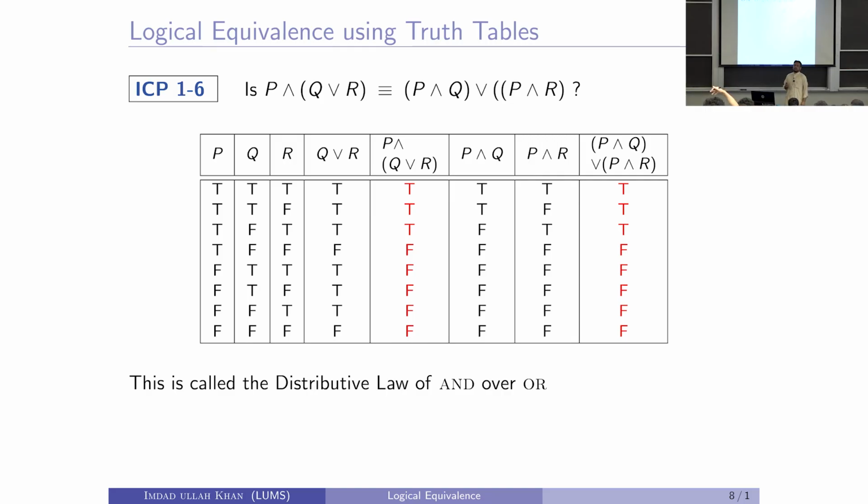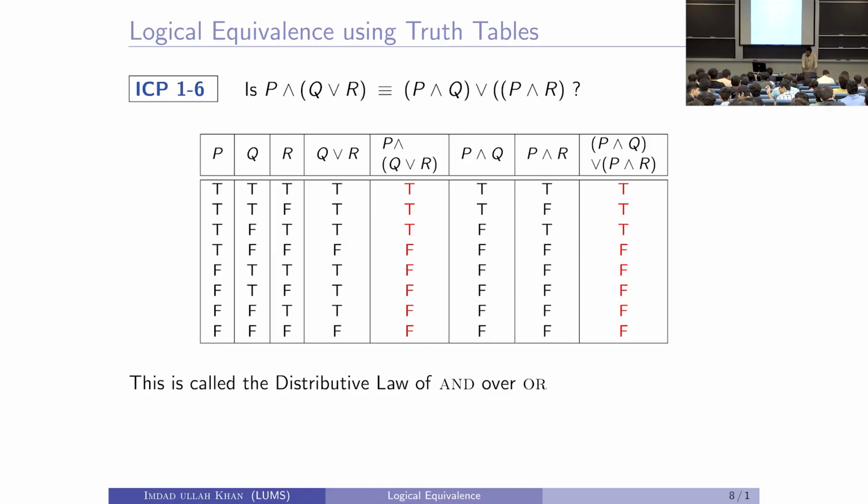It is not true, they are not equal. So, other than the second row, all are true. Another one, this is what we call the distributive law of AND over OR. Please help me here. What shall I do next?